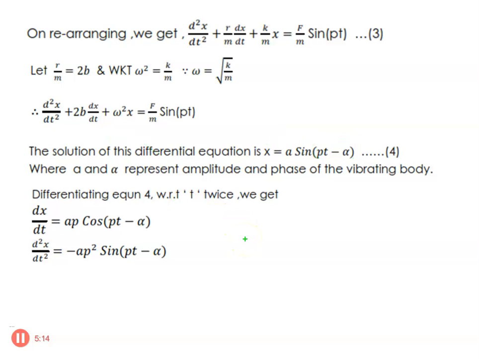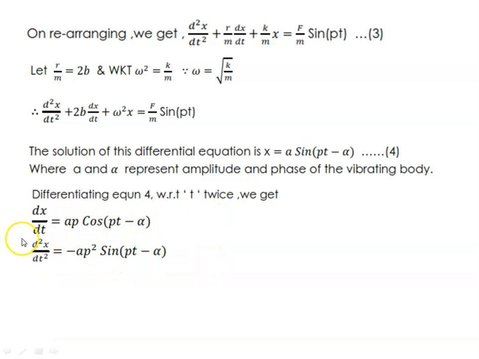So let us differentiate this equation 4. So dx by dt, x is equal to a sin(pt minus alpha). So sin(pt minus alpha), when you differentiate it, you will get cos(pt minus alpha). So dx by dt is equal to ap. Because we are differentiating with respect to t, you will get p here. So ap cos(pt minus alpha). When you differentiate once again, one more p will appear. Cos alpha, when you differentiate, you will get minus sin alpha. So minus ap square sin(pt minus alpha).